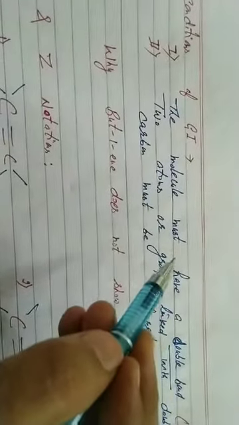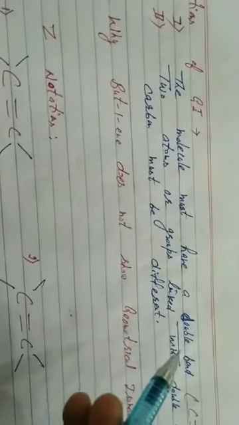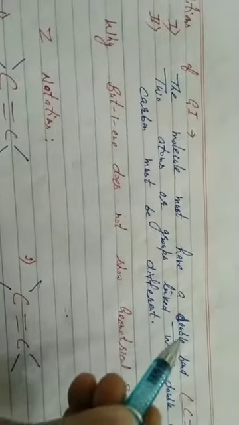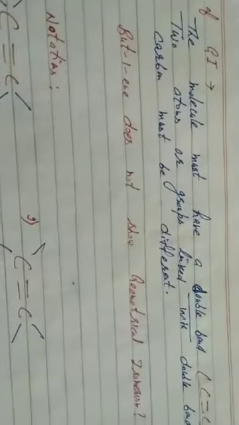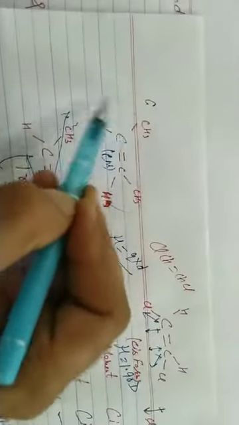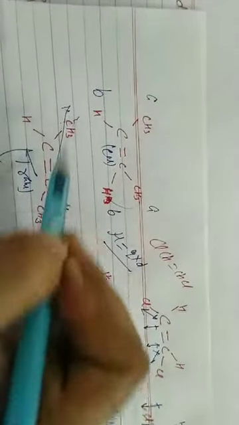After this, next, the conditions for geometrical isomerism. First, the molecule must have a double bond. I already told you it is a property of alkenes. And second, the two atoms or groups attached to each double-bonded carbon must be different. Please look here, these are different. One is A and second is B. Similar side, cis form; opposite side, trans form.